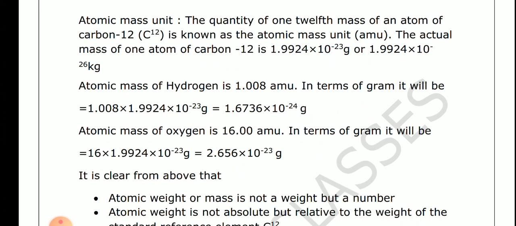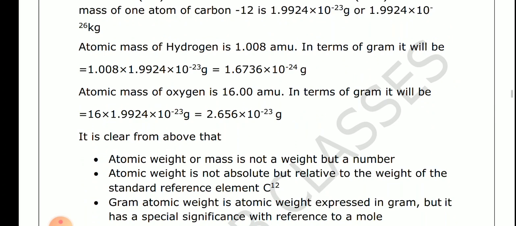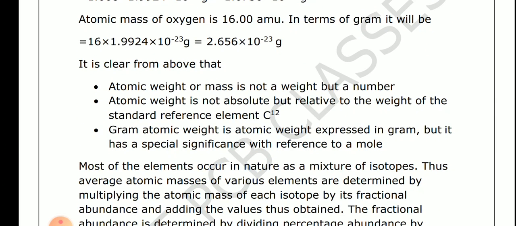Okay, so by that method we calculate the atomic mass of any kind of atom in gram. Okay, so it is clear from the above that, number 1, atomic weight or mass is not a weight but a number. Atomic weight is not absolute but relative to the weight of the standard reference element carbon 12.